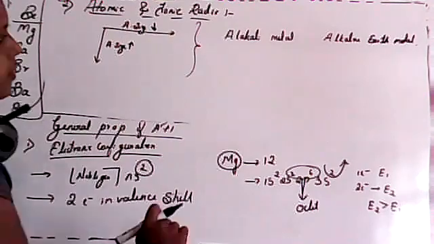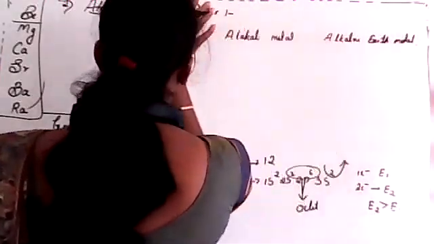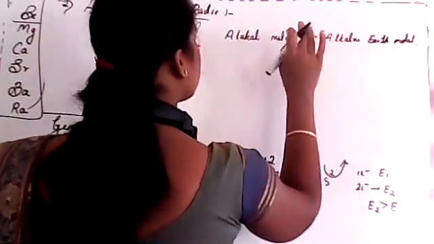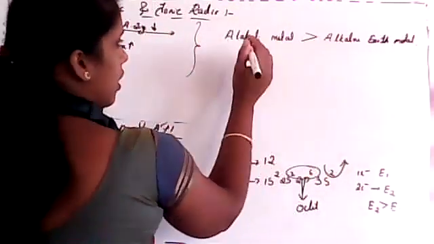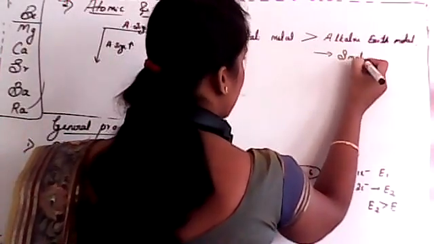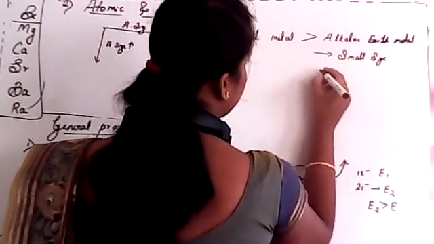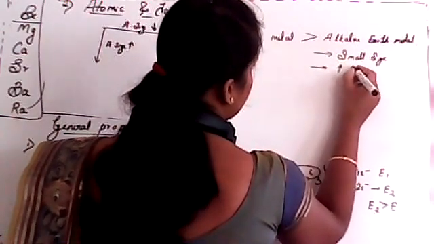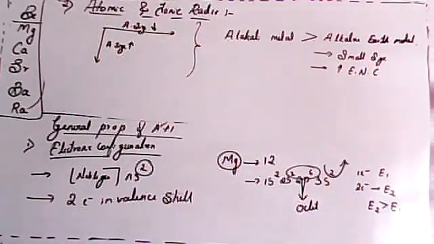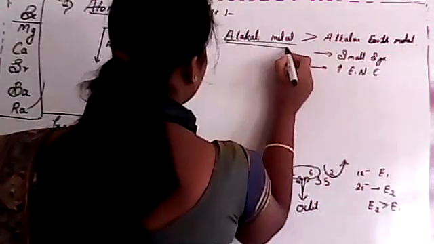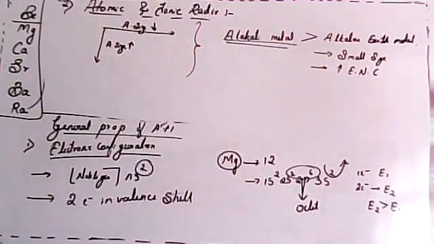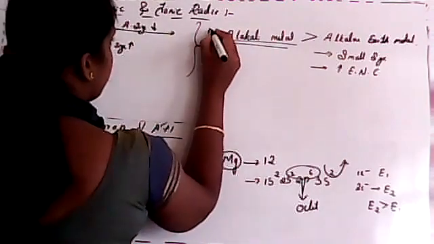Yes. See, the atomic radii or ionic radii of alkaline earth metal is always smaller than that of alkali metal, because of the small size of alkaline earth metal and the increase in effective nuclear charge. So that's why alkali metal has larger atomic radii than alkaline earth metal. Is it clear?